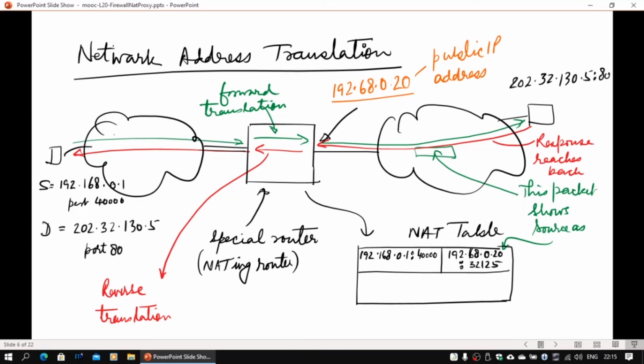So a lot of peer-to-peer network nodes will be seen as coming from this one particular IP address, but actually they are behind the NAT router and they may be holding different IP addresses. But we need to just ensure that communication does happen uniquely without any disturbance.